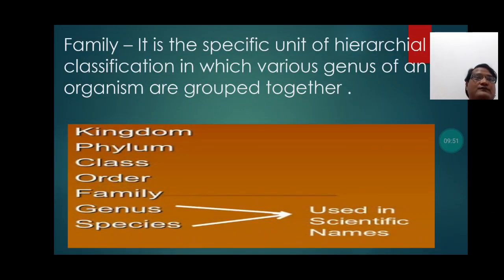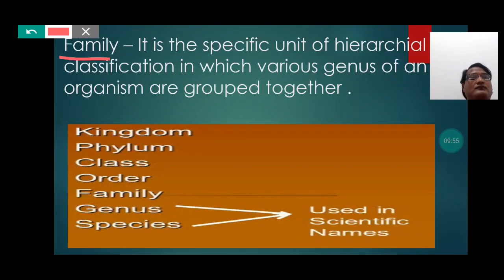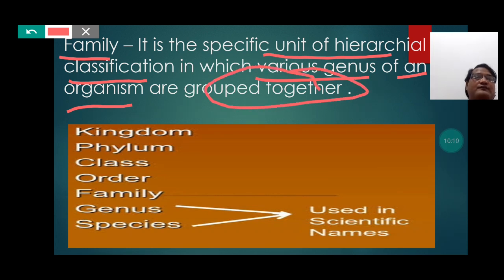So students, family is the particular unit of hierarchical classification in which huge number of genus of an organism are grouped together.